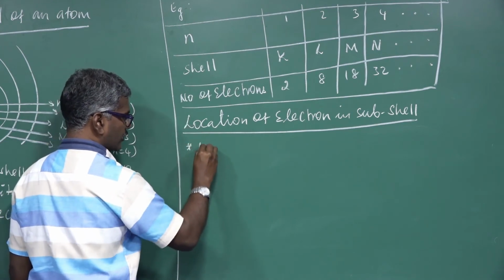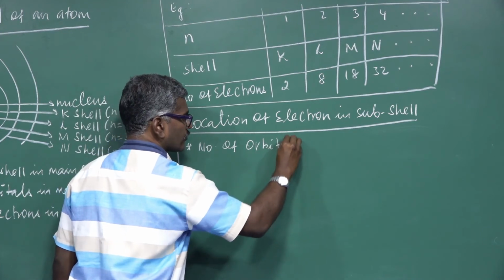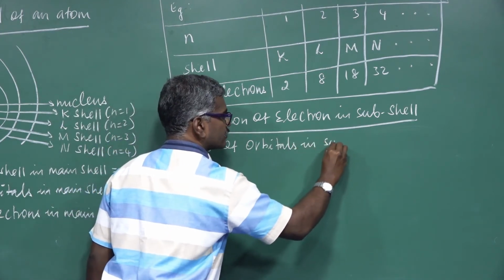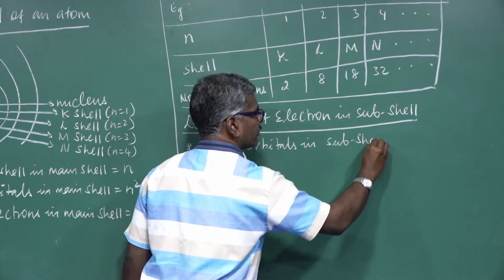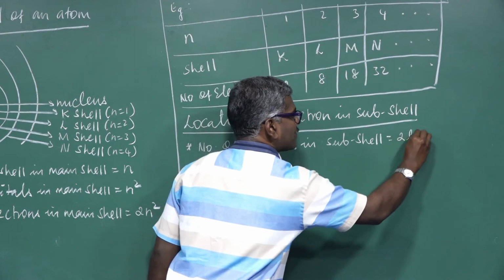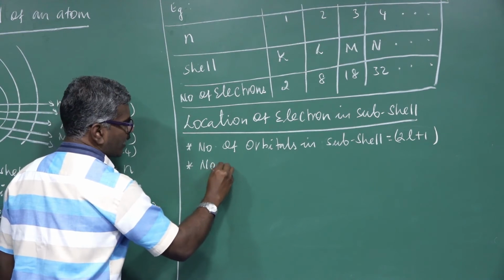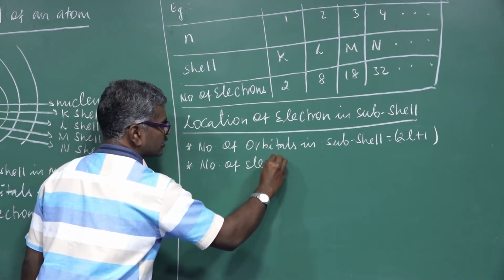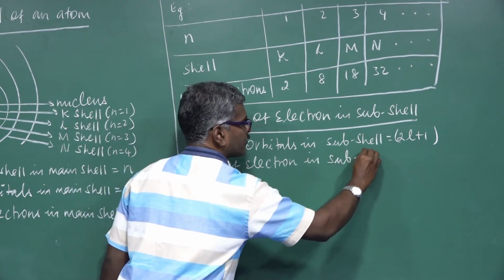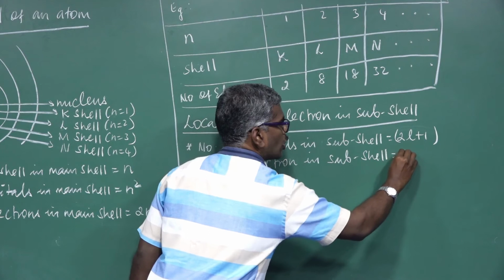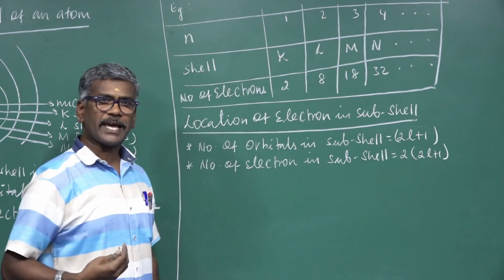Point number 1, number of orbitals in subcell: 2l plus 1. Number of electrons in subcell: 2 into 2l plus 1. This can be explained one by one.